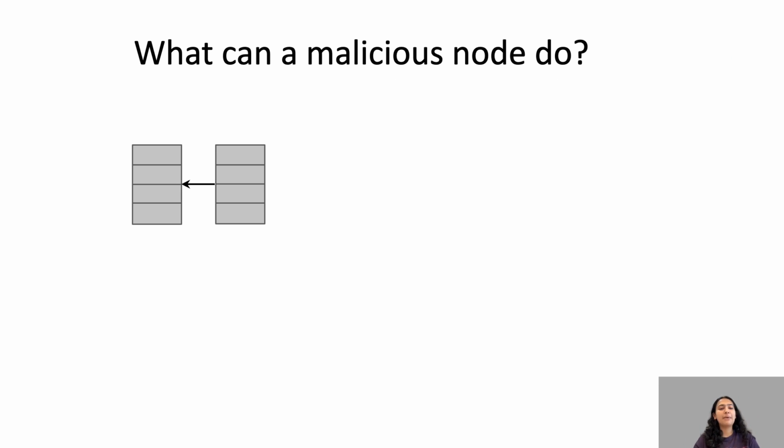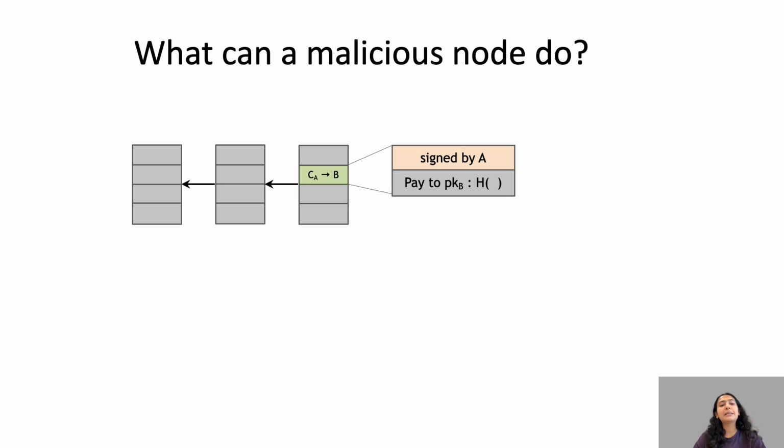So let's see what a malicious node can do. You have the blocks getting built one on another. After the first block, you had another block. Then you have another block in which you see a transaction where coins from Alice are going to Bob. Makes sense, everybody, right? This is true, because I have sent some coins to Bob, and that is correct. Now this is signed by Alice, saying pay to Bob.